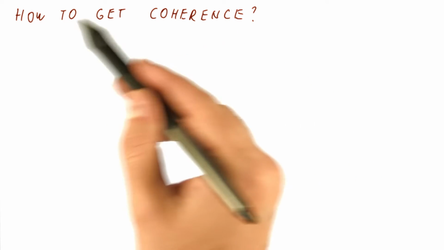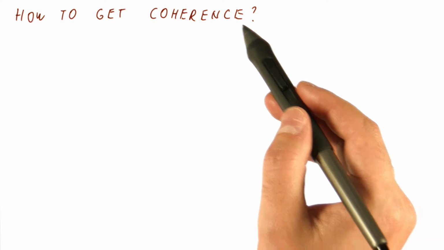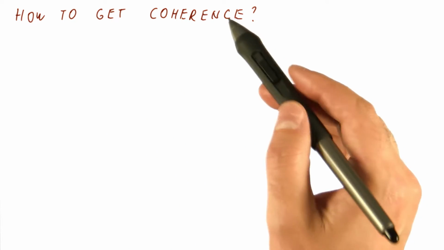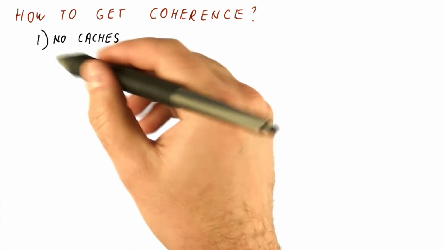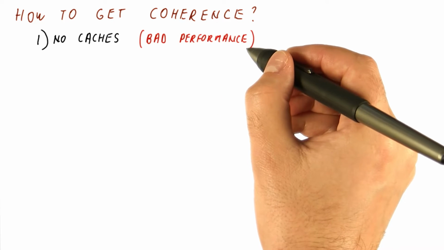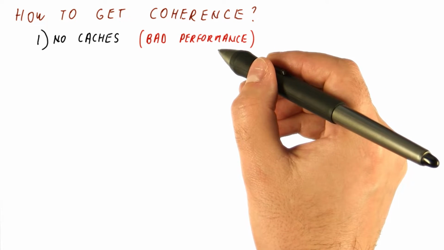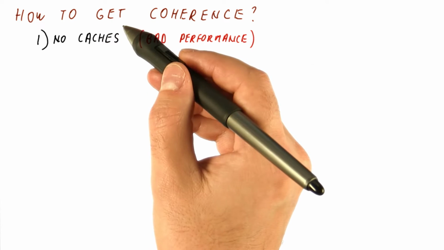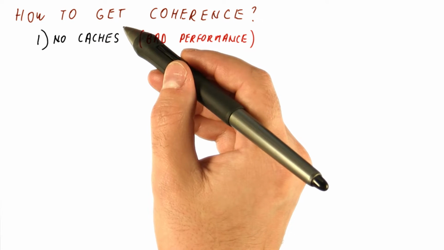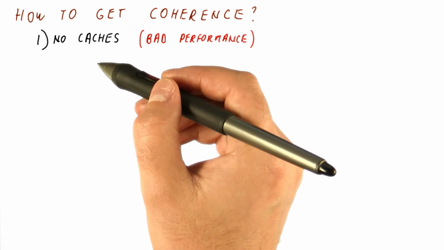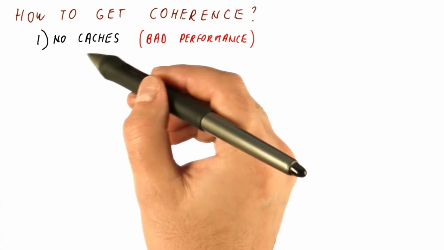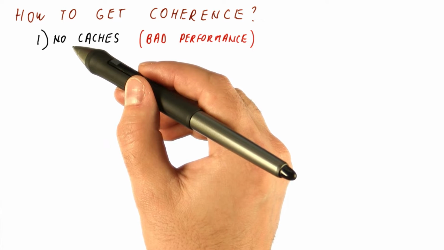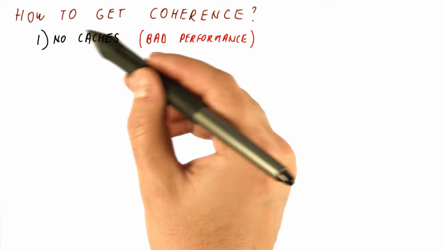Okay, so we have seen that we want coherence, and now the question is, how do we get it? So how do we make caches become coherent? The first option is don't do caching, but this is really bad for performance, so we will not seriously consider this. But if there are no caches, then all of the accesses go to memory, and then writes to that memory will be seen by the reads to that memory, and also the order in which the memory receives the writes is the order in which the writes will be seen by all the cores, so the system will be coherent.